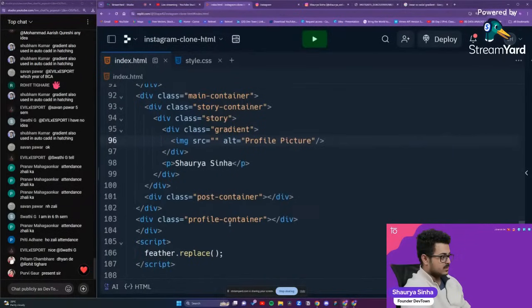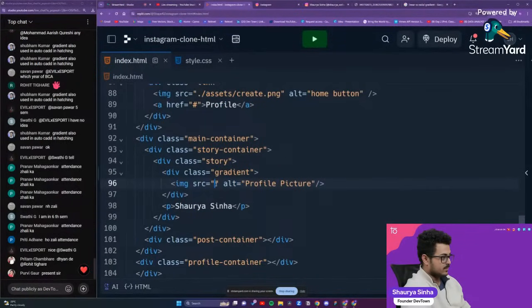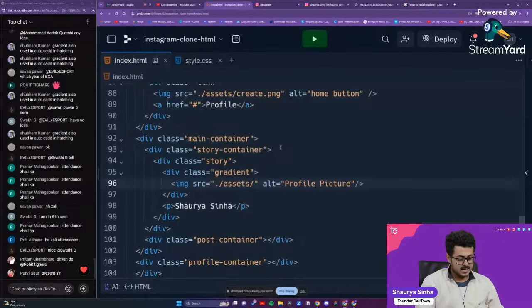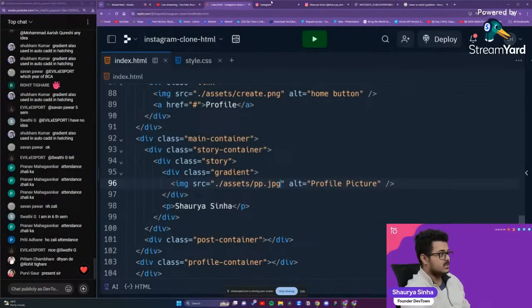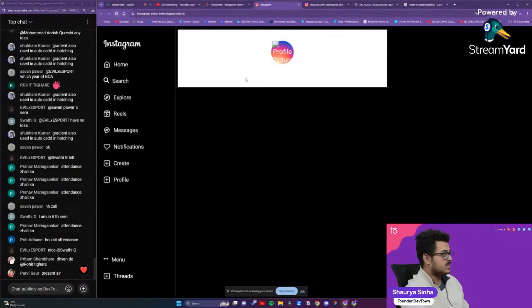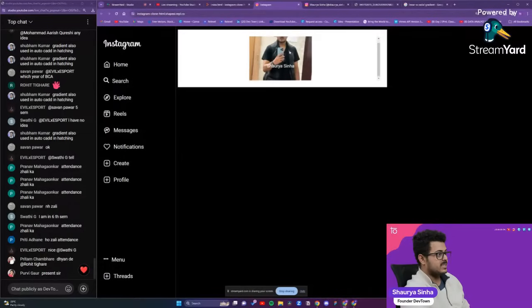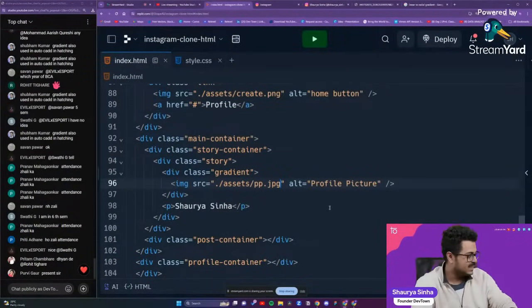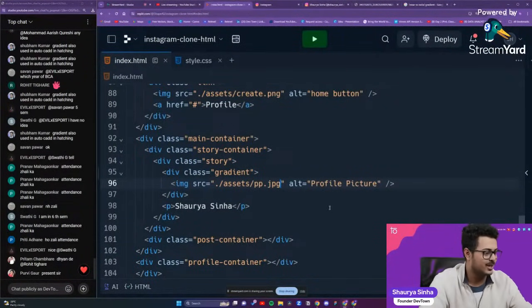And then from where are we? Where is my profile? Here it is. So dot slash assets slash pp dot jpg. Let's save this. Let us go back to our website and refresh our page. The image is coming up, but in a very random direction. We have to change that. We have to make it go inside of our gradient itself, and it should be circular, not coming up as a square.